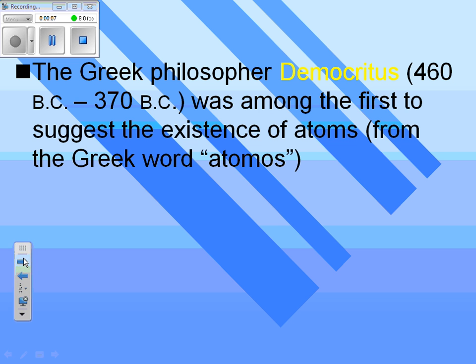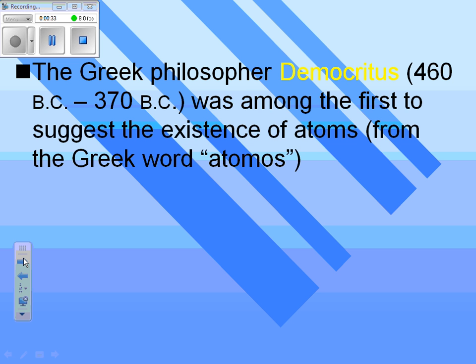Atomic theory starts way back in ancient Greece with a philosopher named Democritus, who basically, like all philosophers, sat around doing nothing except thinking about the world around him. So while he was thinking, he realized he could break things in half and they'd be the same, and break it in half again and it's still the same, and keep doing that, so on and so forth. But he said eventually there's got to be a smallest piece, and that smallest piece he called the atom.